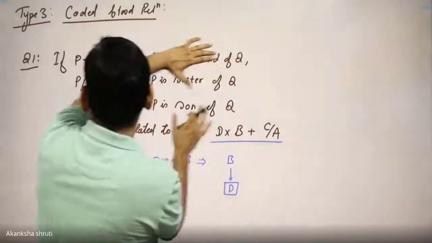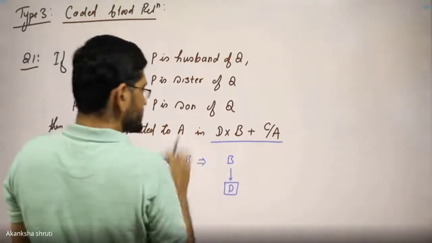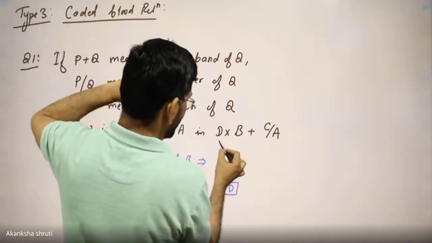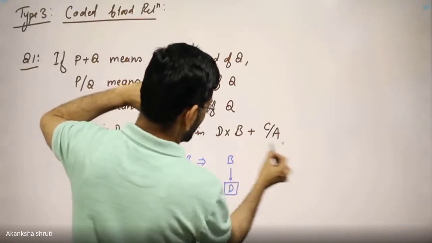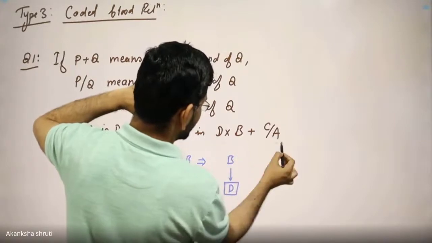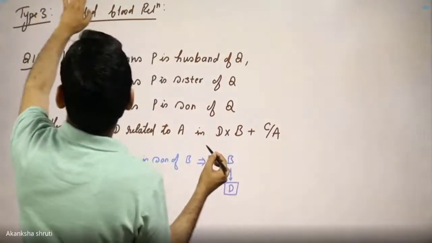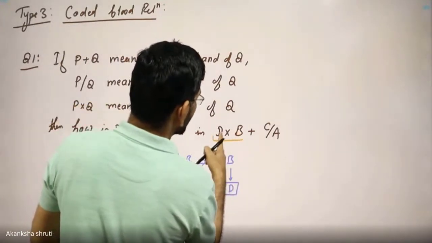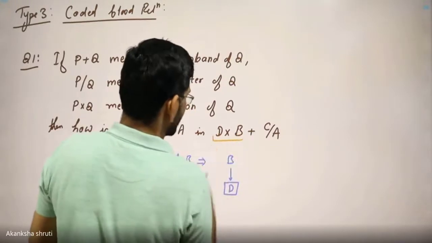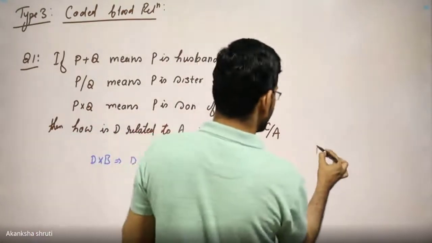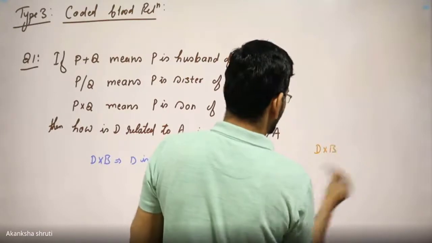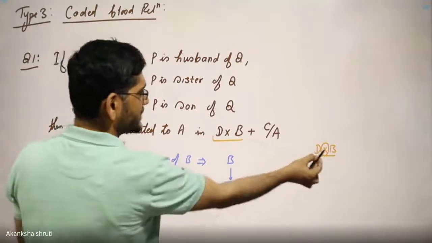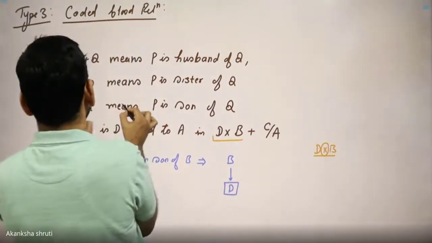Therefore, for writing this complete statement, what does it represent? This will represent one of the family trees. But what is that tree? We have to look part-wise. Let us consider B cross D or D cross B. Students, if we are considering D cross B, just one part of this, what this cross denotes, we have to observe from the given coded relation.